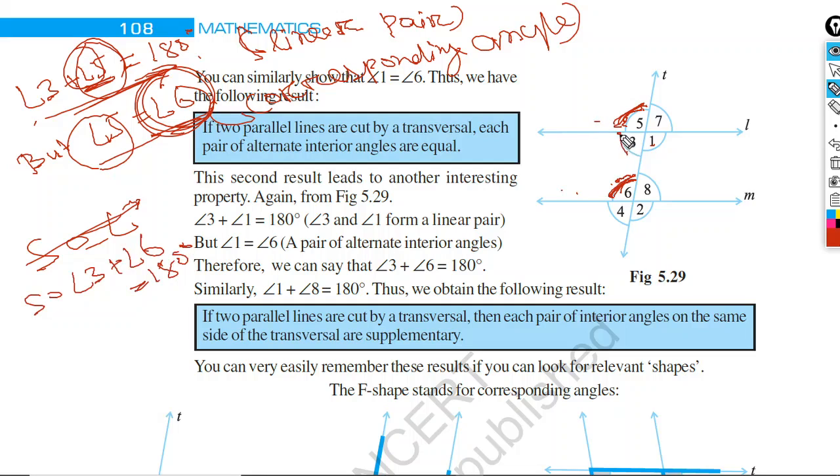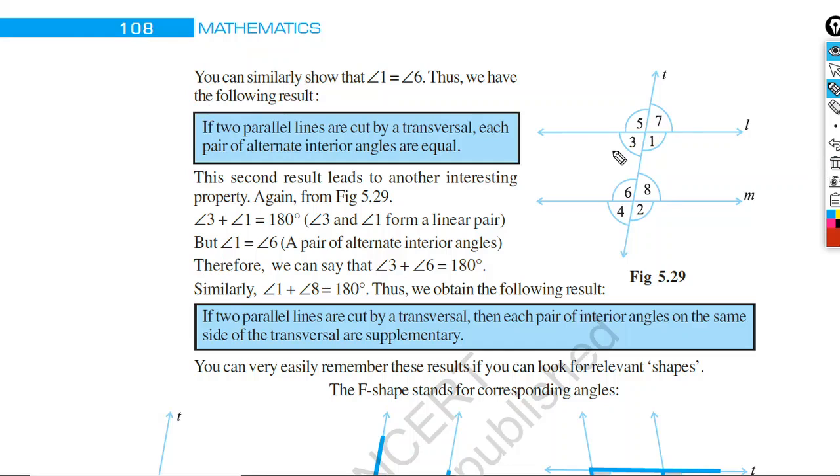Now look at the figure, where is angle 3 and where is angle 6? These two angles are nobody but the pair of interior angles on one side of the transversal, isn't it? And their sum is what? 180 degree. So we can say in general, the sum of a pair of interior angles on one side of the transversal is 180 degree. You can write this statement.